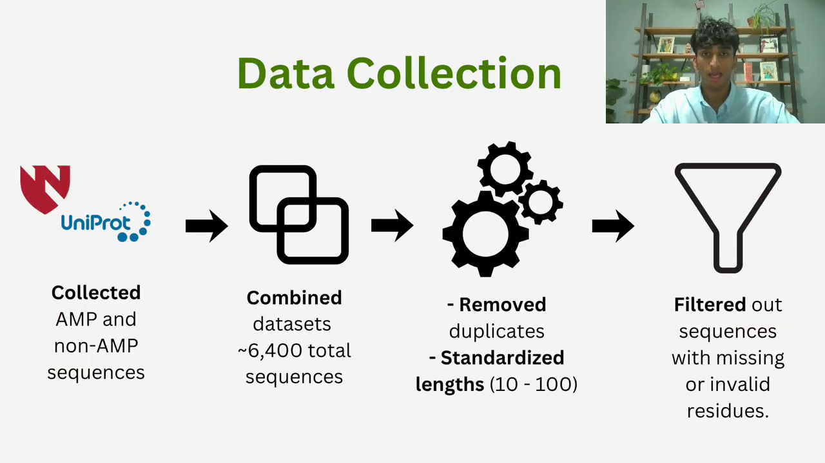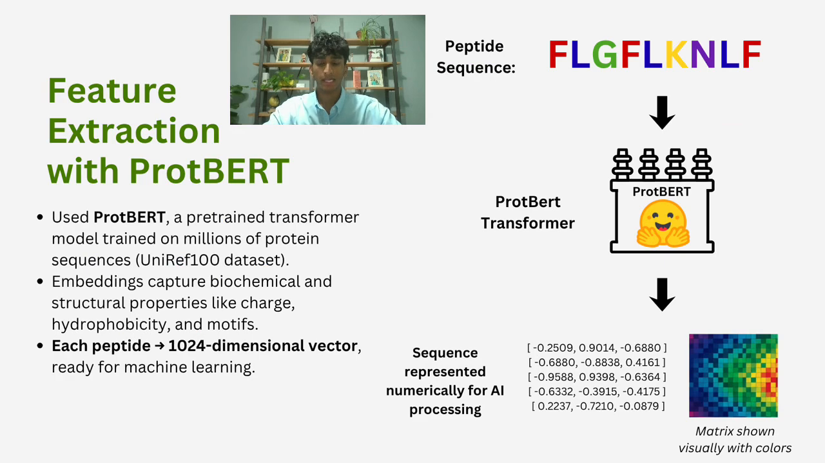First, to train the model, I collected AMP and non-AMP sequences and then combined, cleaned, and filtered them, ensuring the model learned from high-quality data. To make our peptides machine readable, I used ProtBERT, a transformer model pre-trained on millions of protein sequences. ProtBERT converts each sequence into a vector to capture deep biochemical properties, giving our AI meaningful patterns to learn from.